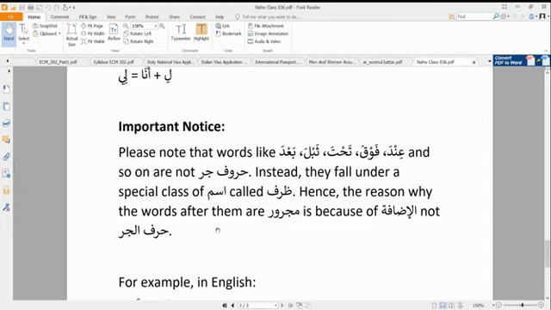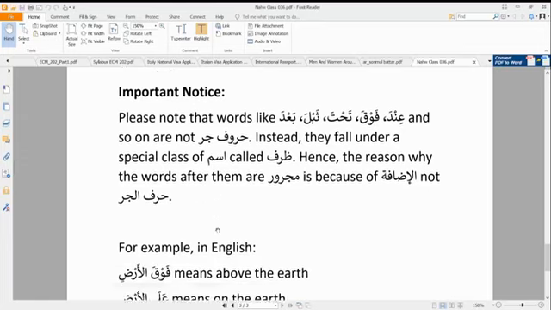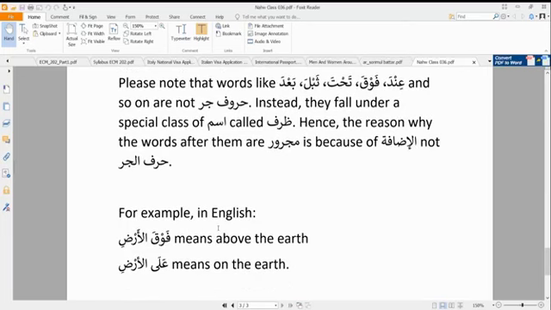All these words are not harf al-jar. Instead, they are zarf. What makes the word after them have kasra, to be majrur, is al-idafa and not huruf al-jar. If we look at this, for example, it is easy to confuse fawq al-ardi or ala al-ardi. Yes, they have basically the same meaning. However, the nahw rule guiding them is different. Why? Because fawqa is an ismu, so it is a zarf.